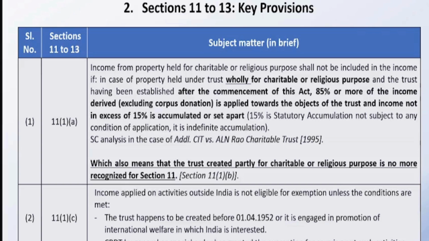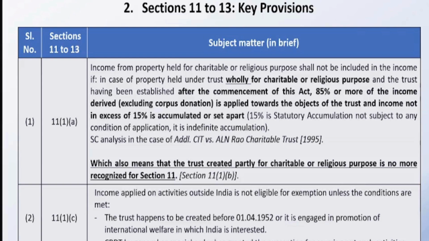And mind well, nowadays only charitable institutions or trusts or companies only into charitable or religious purposes are governed by Section 11(1). Earlier, there were entities who were partially charitable and partially commercial. Nowadays, those entities are not permitted for the exemptions to be obtained under these sections. So 11(1)(b) is no more relevant. Of course, before 1961, if they are formed, they'll be enjoying the provisions. But otherwise, new organizations should be wholly into charitable or religious purposes so that they can avail the exemption under Section 11, 12, and 13, subject to 13.